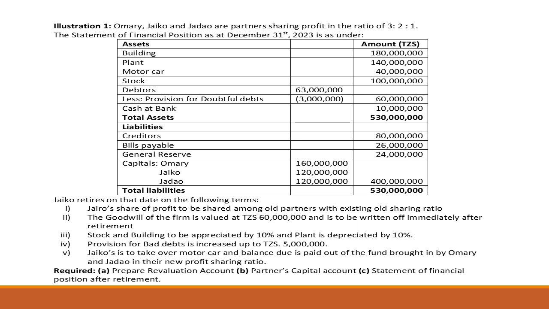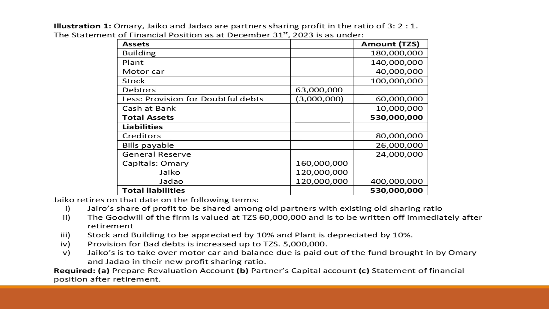Assets: we have a building 180 million, plant 140 million, motor car 40 million, stock 100 million. Debtors we have 63 million, but provision for doubtful debt is 3 million. Cash at bank 10 million. That gives us a total asset of 530 million.